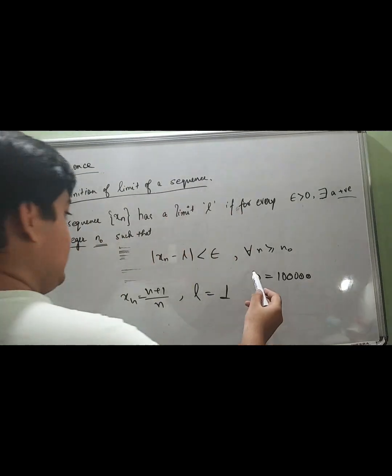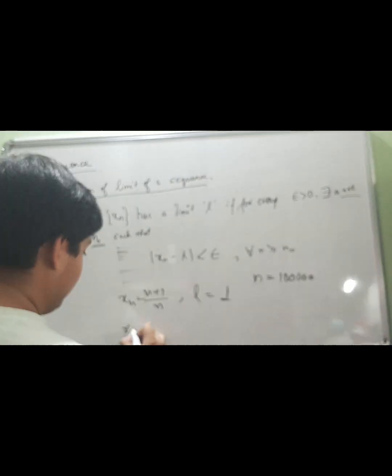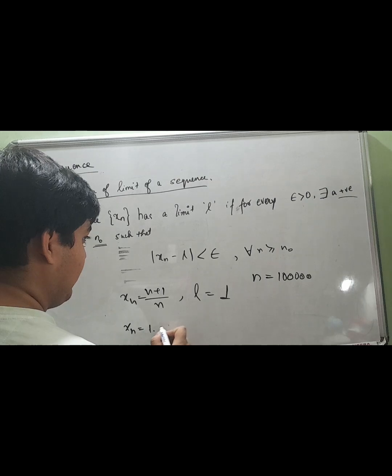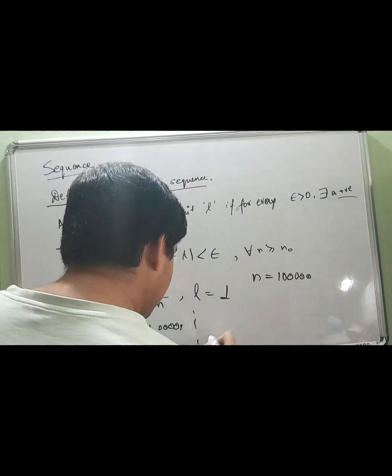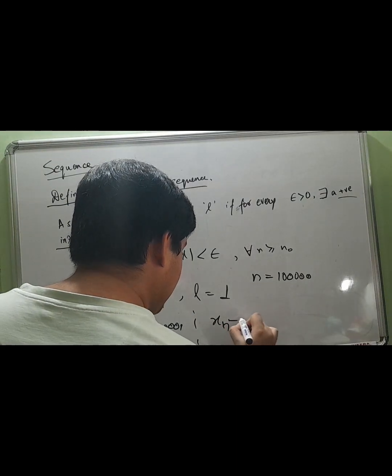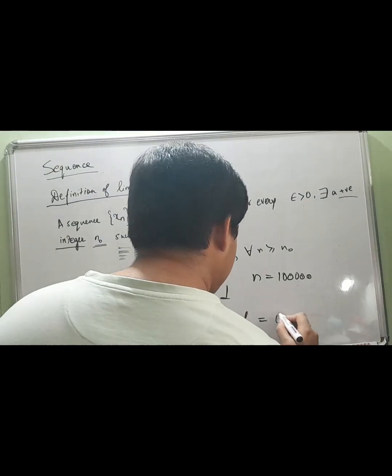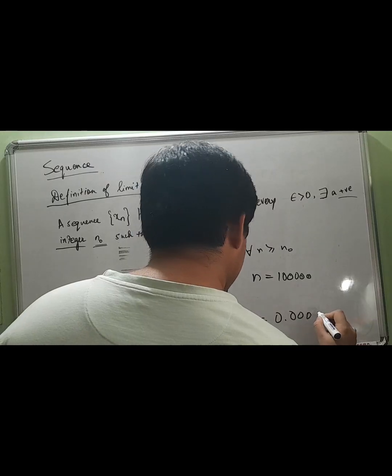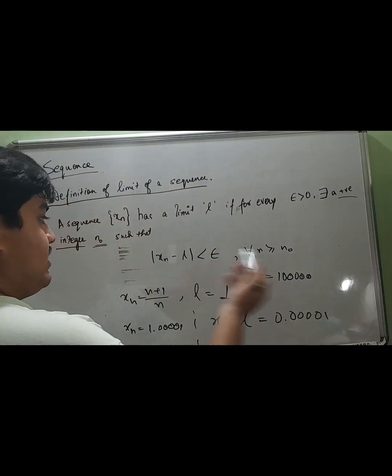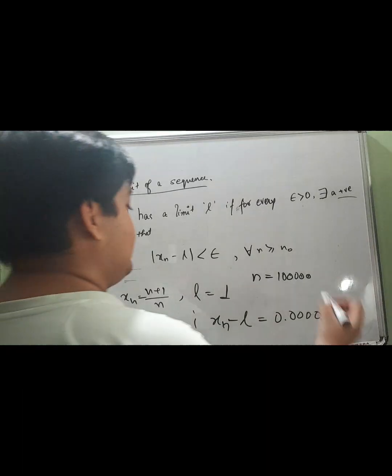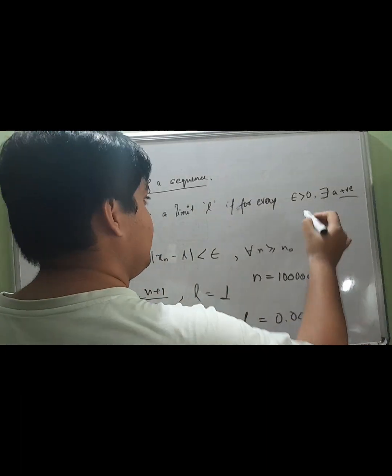Now we put this in xn, so xn will become 1.00001, right? Now we take xn minus L. What is that? 0.00001, right? So what this definition basically says is that there has to be an epsilon.